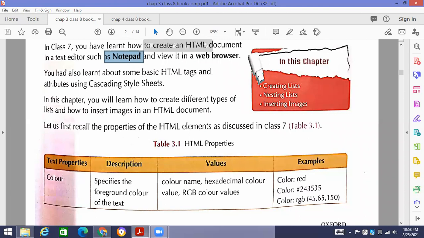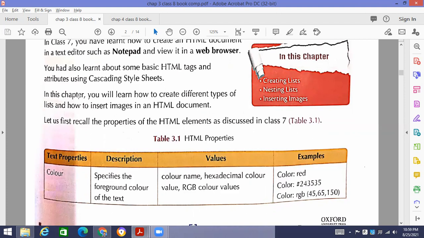Then we open the file in a web browser, for example, Internet Explorer, Google Chrome, Opera, any web browser in which you are able to open any sort of web file. We do the coding, and with which extension do we save the file? We save the file with the .html or .htm extension. Otherwise, the file will not show you the result in the web browser.